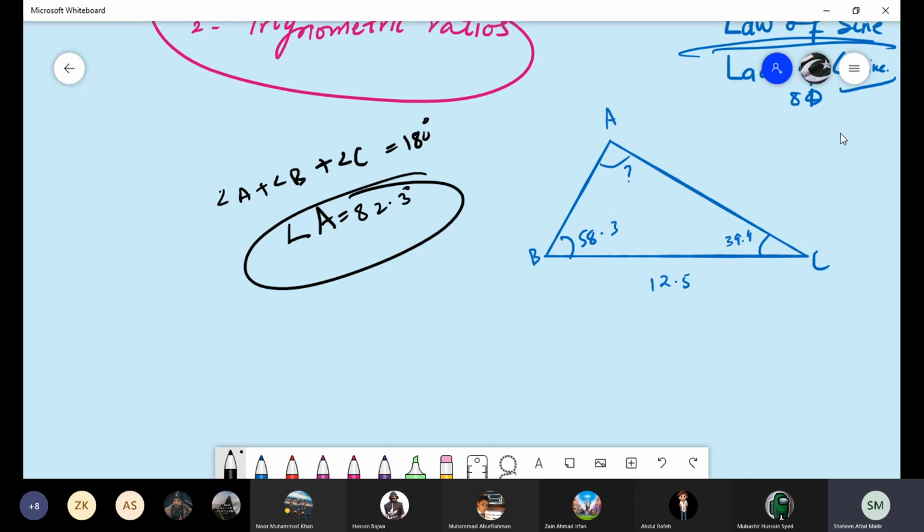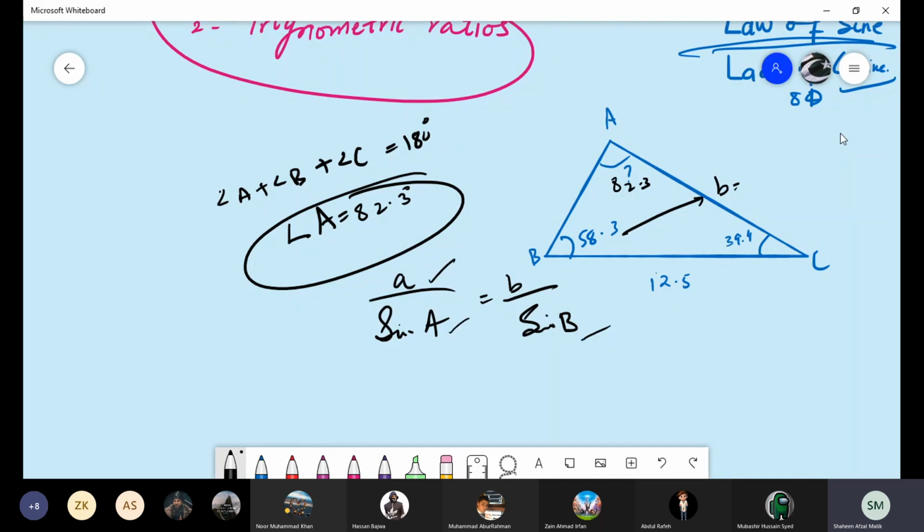Now you have this angle also, that is 82.3. Then the second part is here: you have to find out B. So which sine rule do we have to apply? We have to find a side, so a over sine A is equal to b over sine B. Yes, boys, because we want to find the missing side. So use these 2 ratios, compare them, substitute the values of a, sine A and sine B, and find b by using cross multiplication.